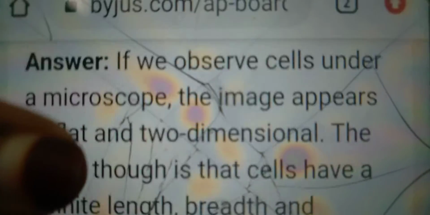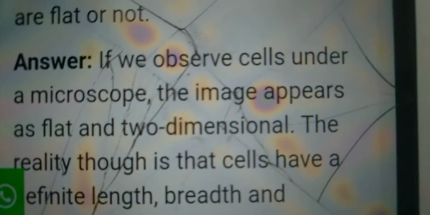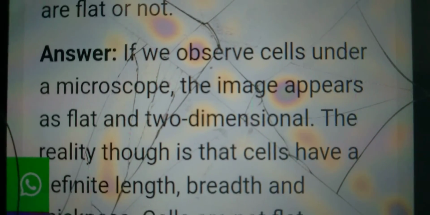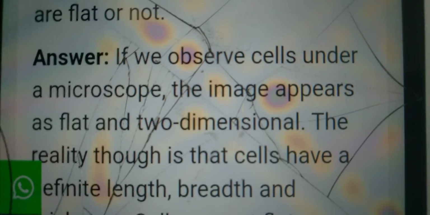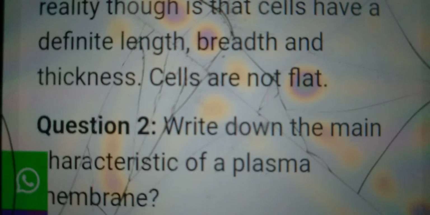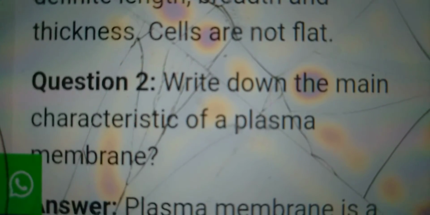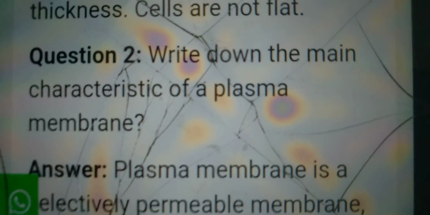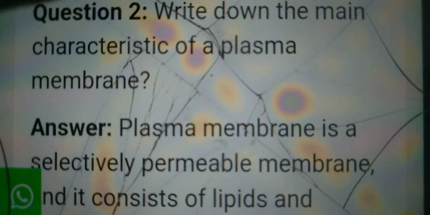Students can have a glimpse of the important questions below to learn about some of the additional chapter topics. Question number 1. State whether cells are flat or not. If we observe cells under the microscope, the image appears flat and two-dimensional. The reality though is that the cell has a defined length, breadth and thickness. Cells are not flat.